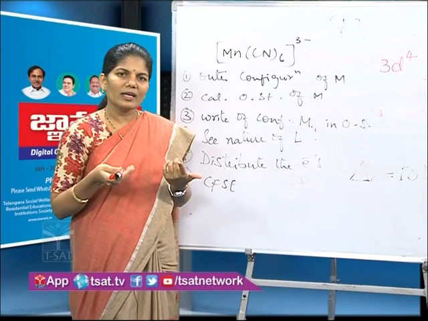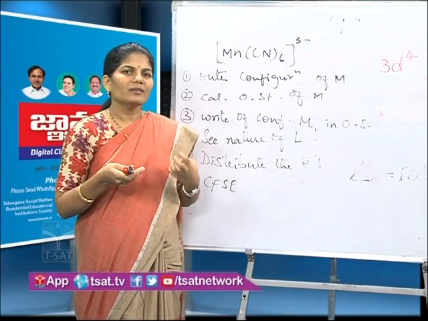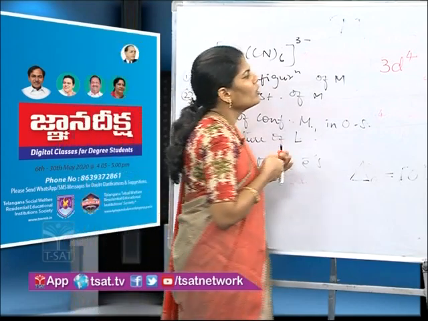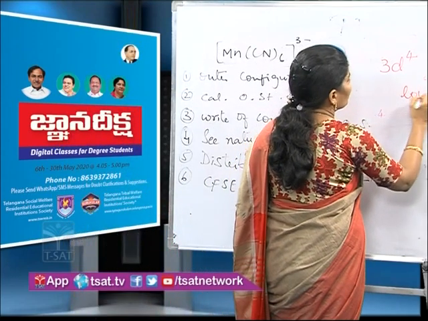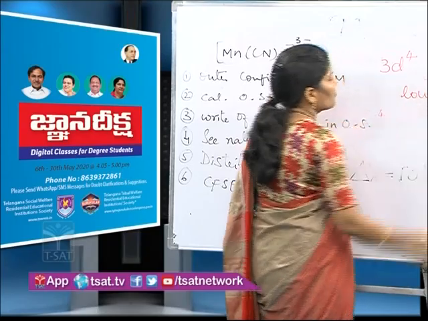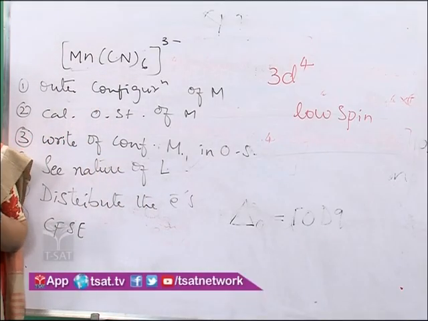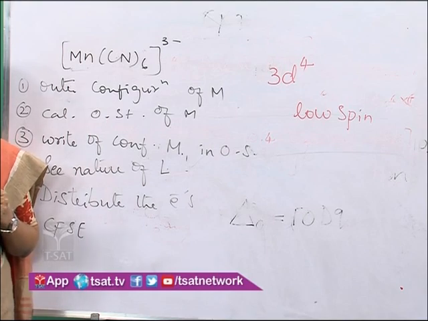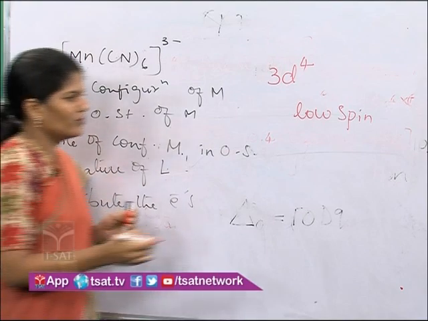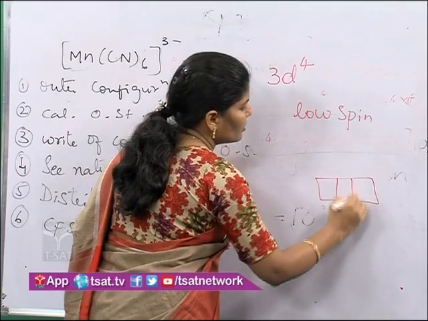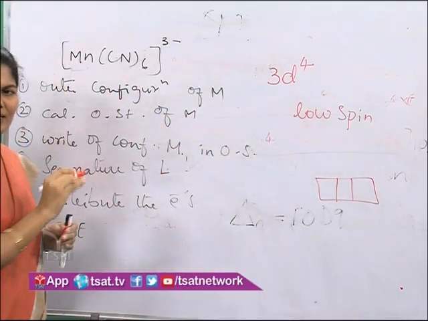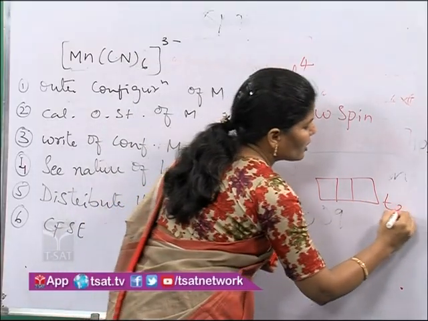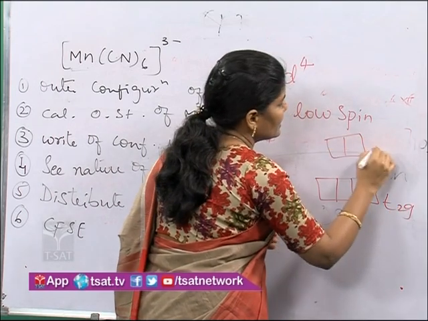What is a strong ligand? A strong ligand can form low spin complexes. Low spin means the arrangement of the electrons takes place against Hund's rule, right? Against Hund's rule. Is it an octahedral complex? Yes. So the splitting of d orbitals will be t2g and eg.